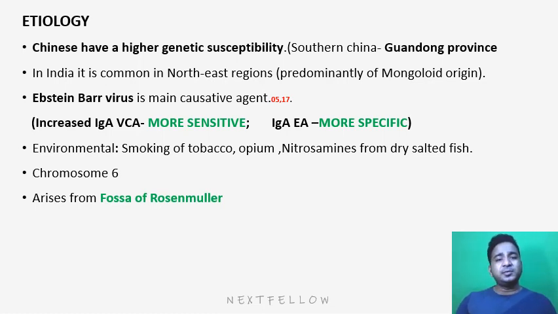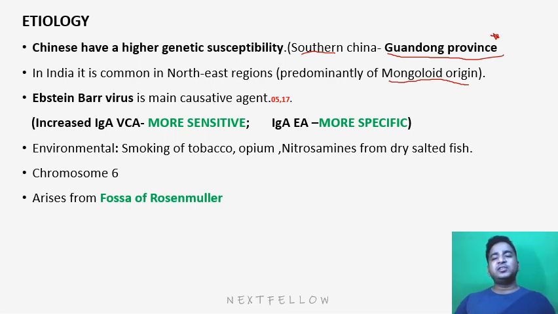And where in China is it more common? It's in southern China, in the Guangdong province. Why am I mentioning this? Because it has been asked previously in the exam. Guangdong province is the major area where Chinese people have the maximum rate of nasopharyngeal carcinoma. If we talk about India, it is more common in the northeast region, predominantly of Mongoloid origin. So in the northeast part of India, it is again common.